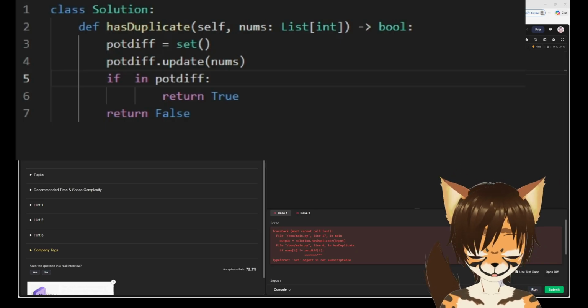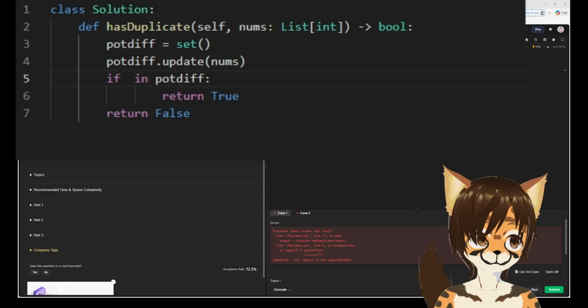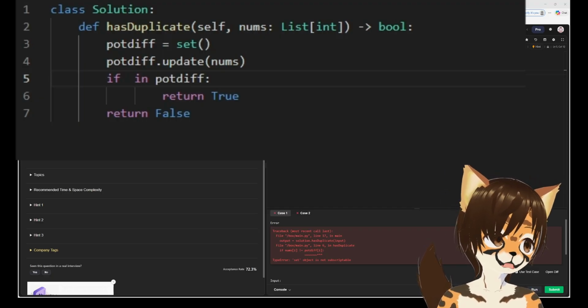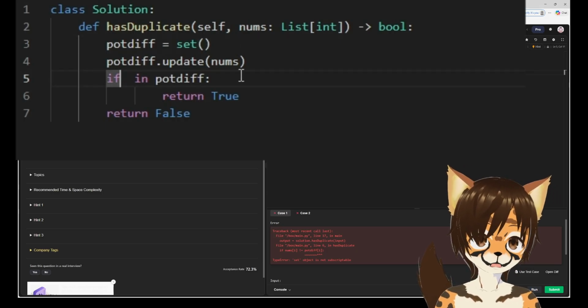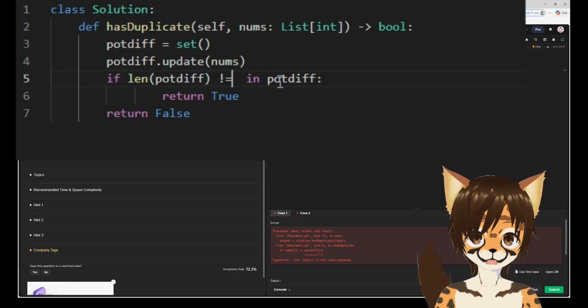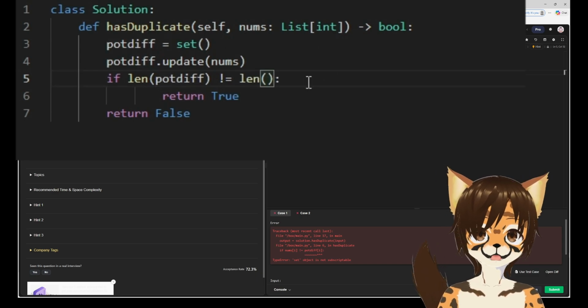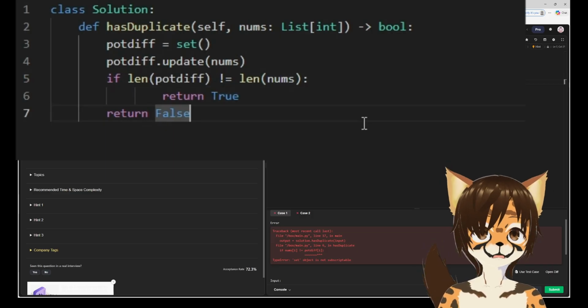Okay, hold on, wait. How to find length of set in Python. Can you do that? Surely something you can do. Yeah, you just use length. Okay. If length of potdiff is not equal to length of, what do we have, nums, then return true. If not, return false.